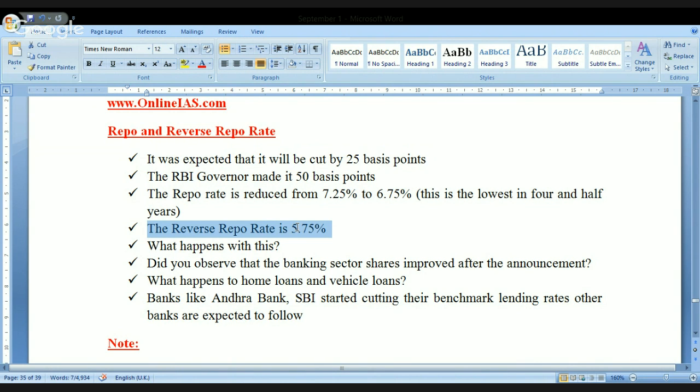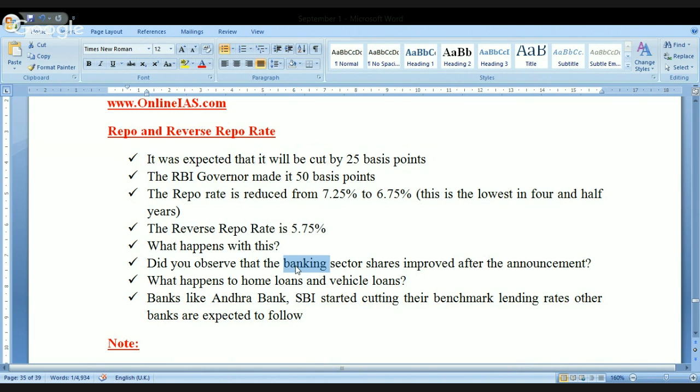Always kindly remember 1% is 100 basis points. Is it okay? And what happens with this? With this, there will be a free flow of money into the market, and the people will start taking more money, and more money will be invested, and that will lead to the strengthening and boosting of the Indian economy. Is it okay? So today what happened? Did you observe this? The banking sector shares improved after the announcement. This is how it will happen.